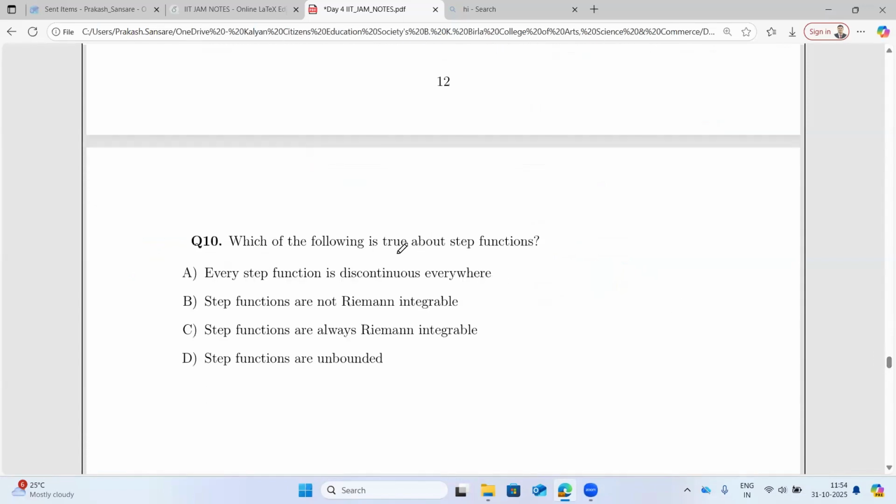Which of the following is true about the step function? Every step function is discontinuous everywhere. This is not true. I'm sure you must know what step functions are. For example, this function, which is discontinuous only at integer points.